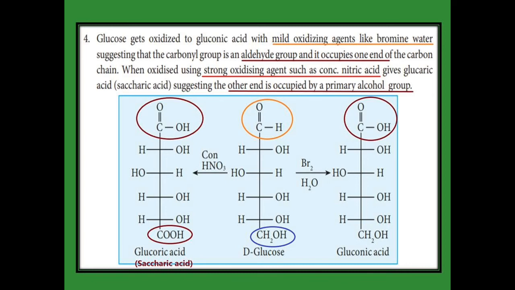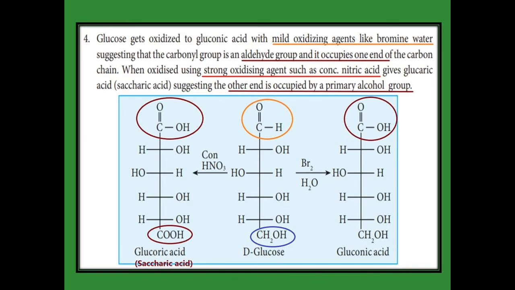Now see the left hand side. Glucose is reacted with a strong oxidizing agent. Which one is the strong oxidizing agent? Concentrated nitric acid. Here, at the topmost part we have the aldehyde, that part is oxidized and gives the acid. In the same way, at the bottom we have the primary CH2OH group, which is also oxidized to give acid. So here both the top and the bottom have changed to acid. This compound name is glucaric acid. Another name for glucaric acid is saccharic acid.